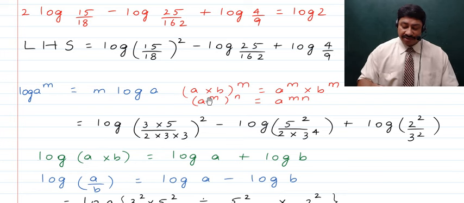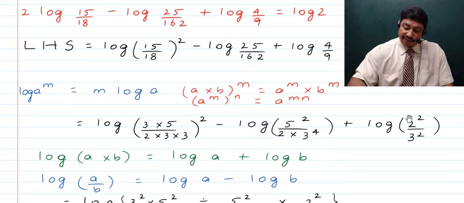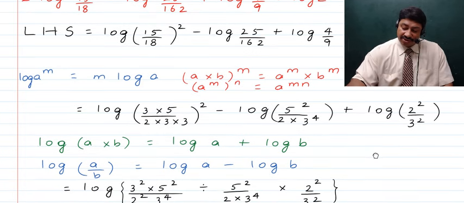Then further here we have 25, which can be written as 5 square, 162, which can be written as 2 into 81, right? That is 2 into 3 raised to the power 4, because 3 into 3 is 9, and again 3 into 3 is 9, 9 nines is 81, right? And further 4 can be written as 2 square, 9 can be written as 3 square, right? So we have written all these numbers.